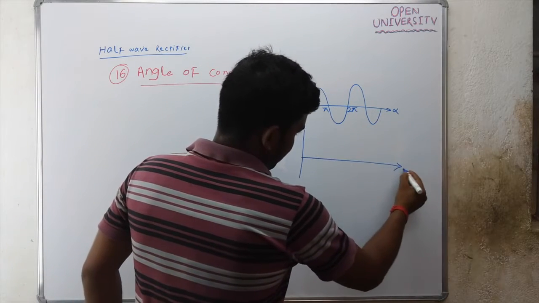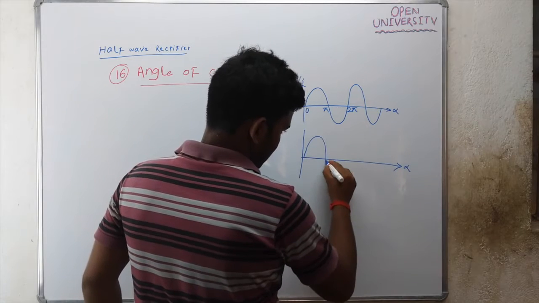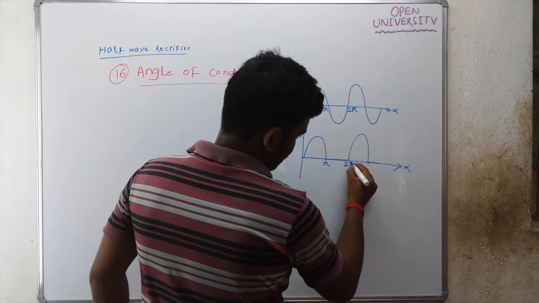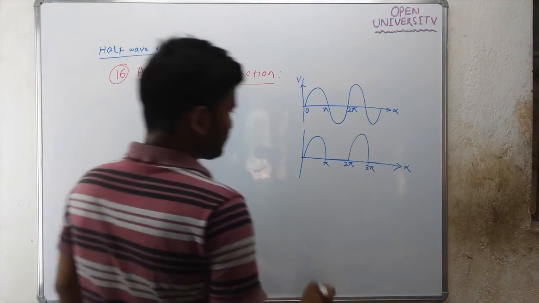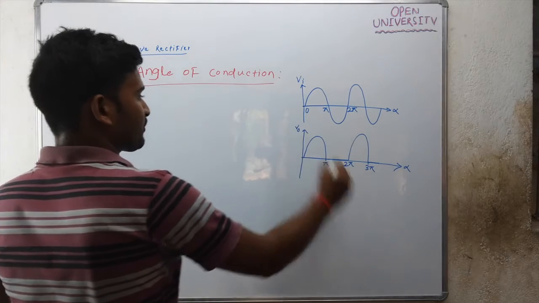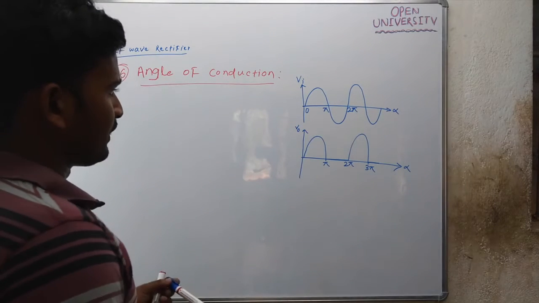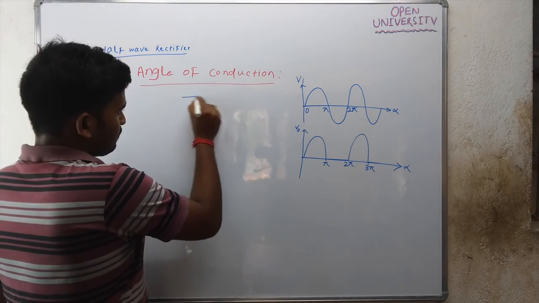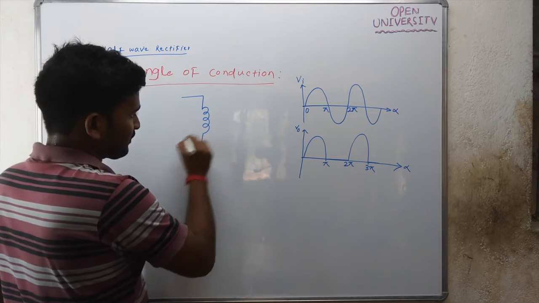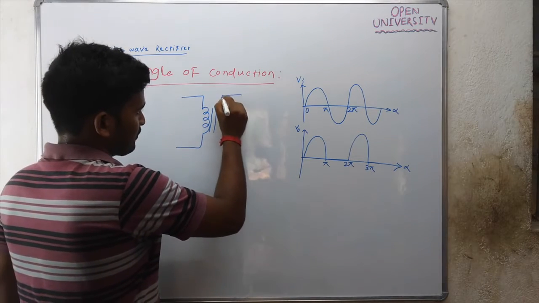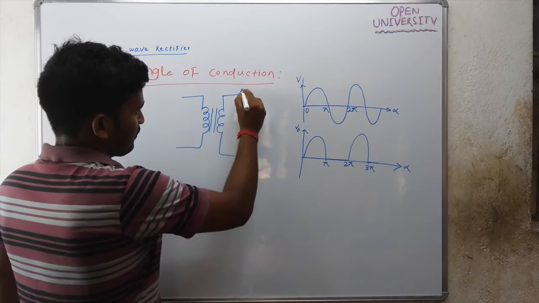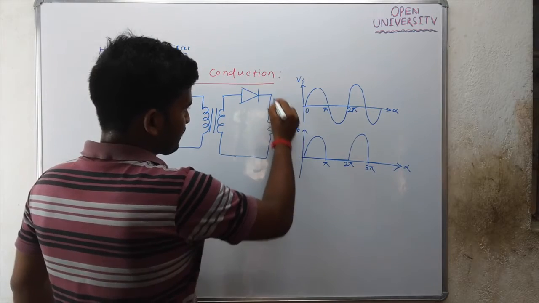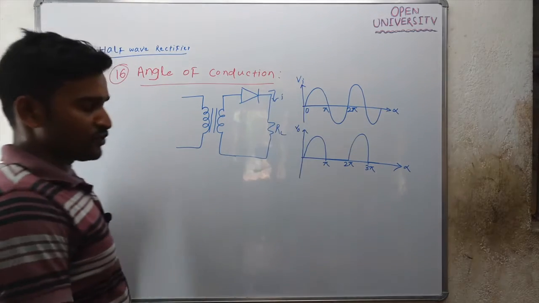And this is your output waveform, with pi, 2 pi, and 3 pi. This is your half wave rectifier, this is RL, and this is your instantaneous output current.